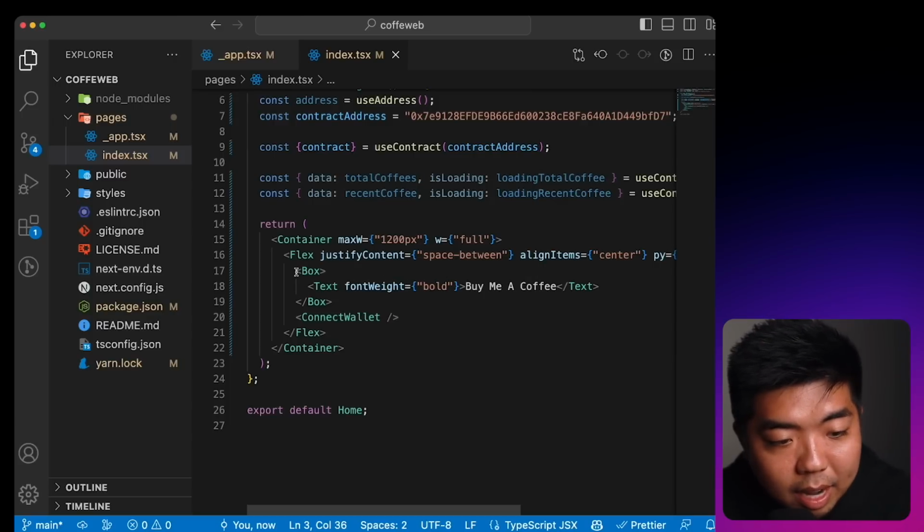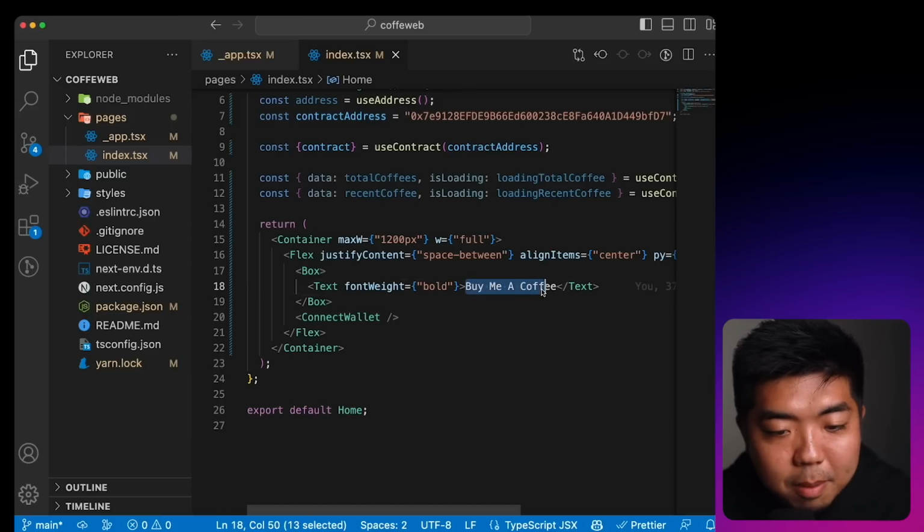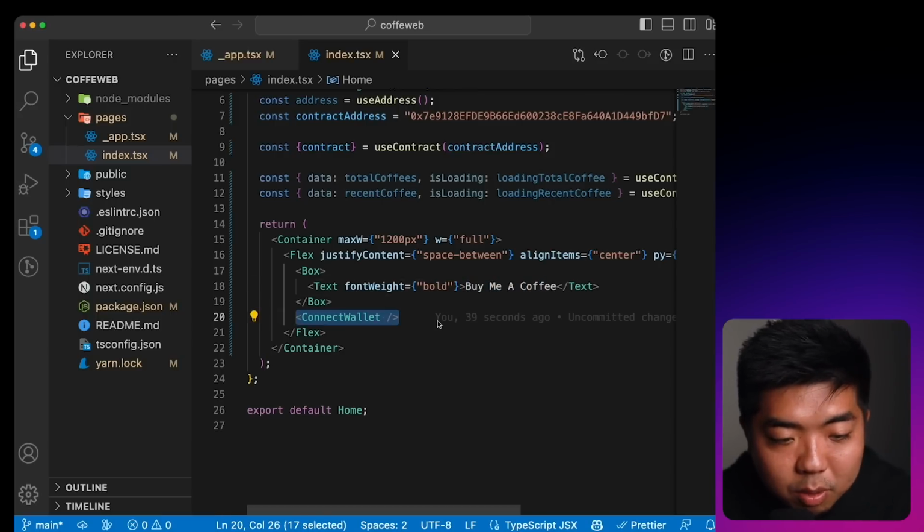And in there, we're going to have kind of just a logo or a title that says Buy Me a Coffee, and we're going to have our connect wallet button.